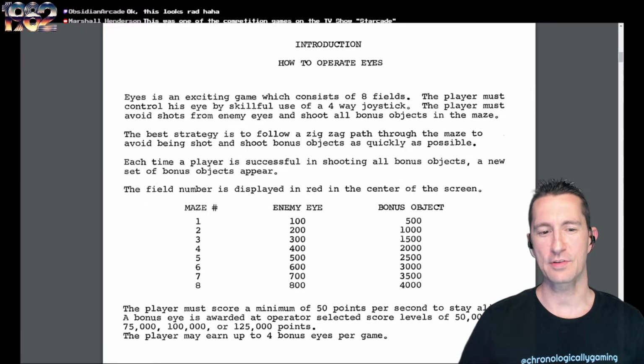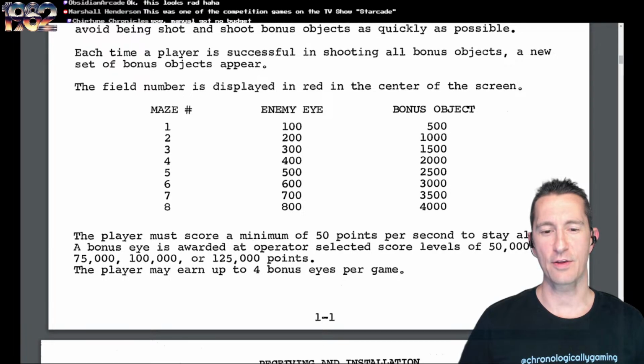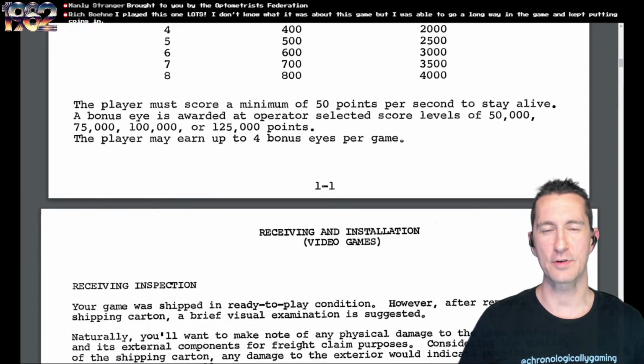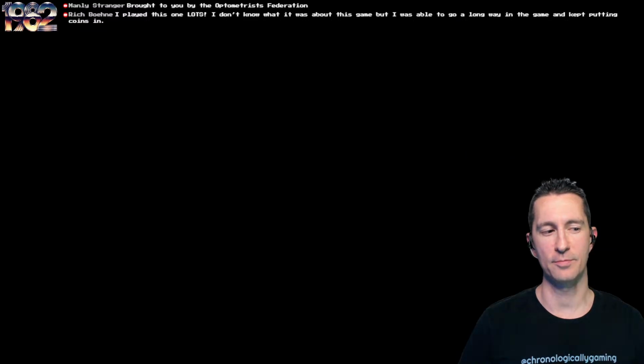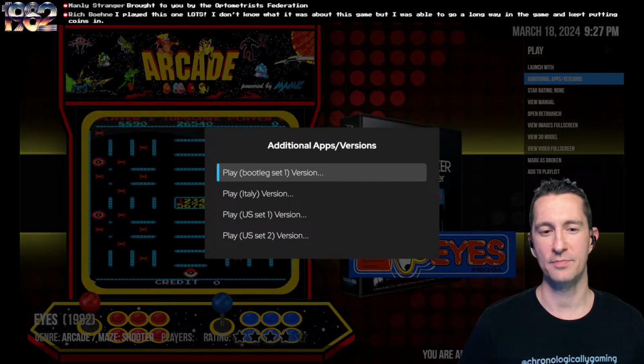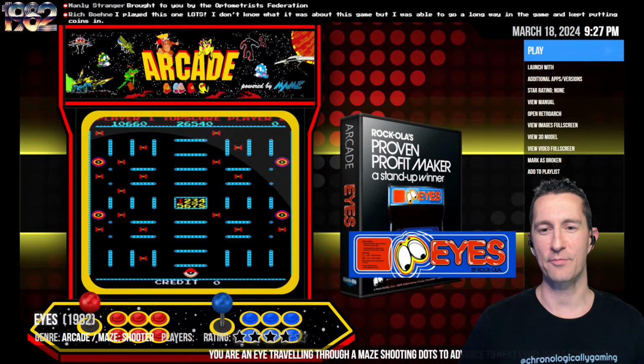That's cool. So there's the field display with enemy eyes and bonuses, and then there's all the points and scores you can get playing the game. And then after that, they go into all the technical mumbo-jumbo. Yeah, maybe this is something educational for optometrists. There's a bootleg version that's out there. The one from Sicaria from Italy is also there. And we're going to play the one from the United States by Rockola.